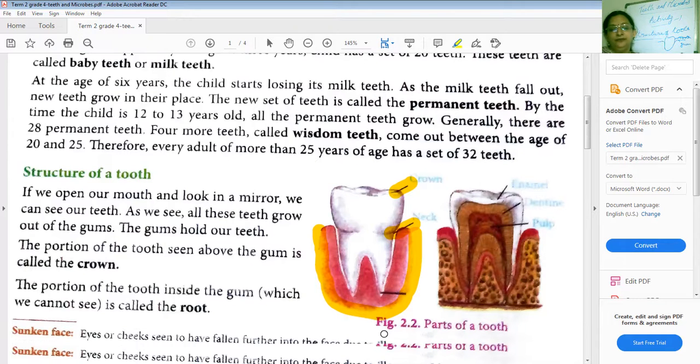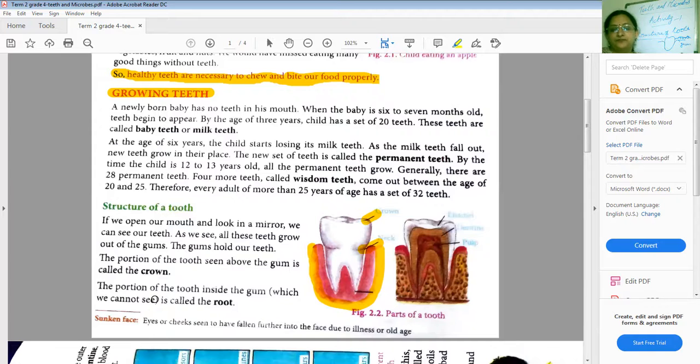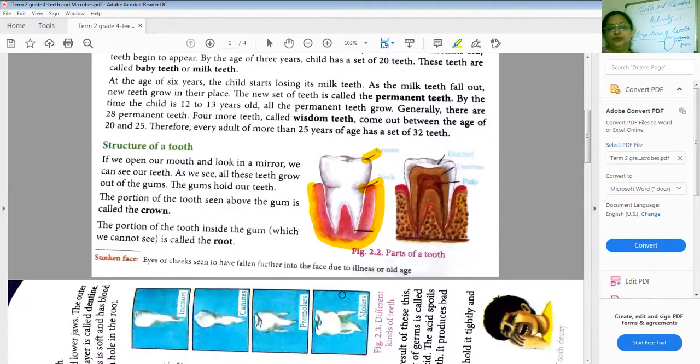So when you look at the internal part of it, we can see here the topmost layer is the enamel and the next layer is the dentin and inside is the pulp. So let's see once again. The outermost layer of the tooth is called the enamel and the next layer is the dentin and then is the pulp of the tooth. So this is how we have the internal structure of the tooth.